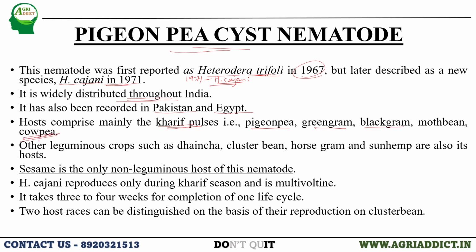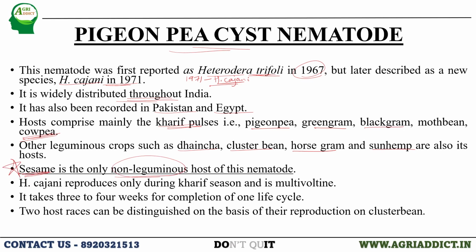Hosts mainly comprise kharif pulses like pigeon pea, green gram, black gram, moth bean and cowpea. These are the common hosts of pigeon pea cyst nematode, and other leguminous crops are also included, like dhaincha, cluster bean, horse gram and sunhemp. Apart from this, the only exception among the hosts of pigeon pea cyst nematode is sesame. Sesame is the only non-leguminous host for this nematode.